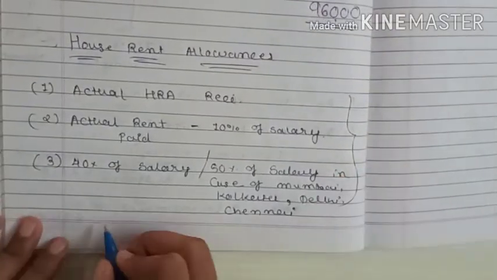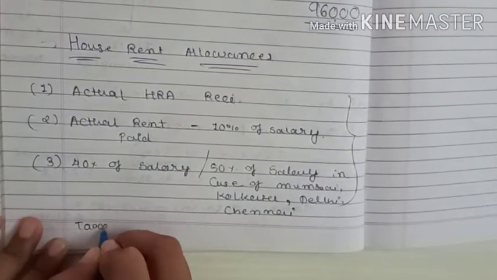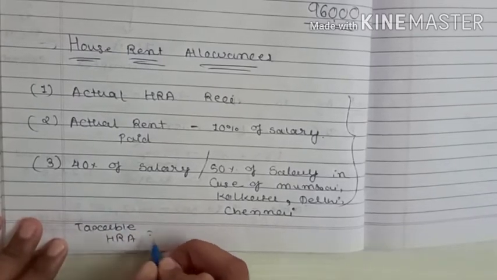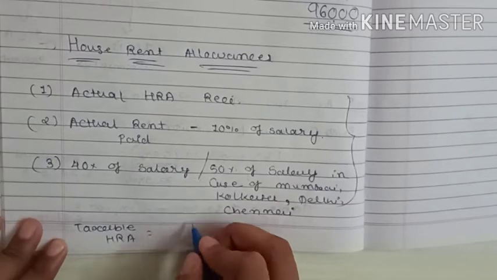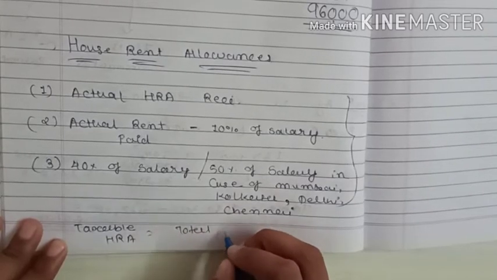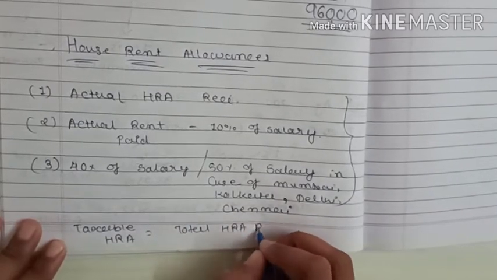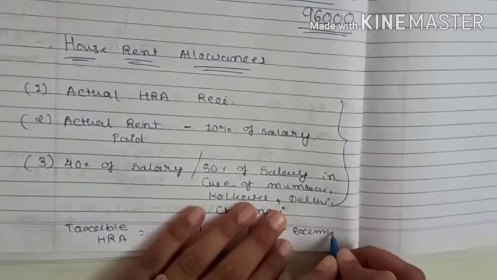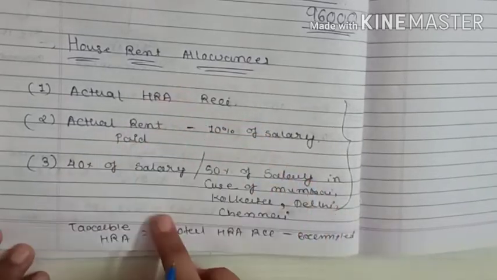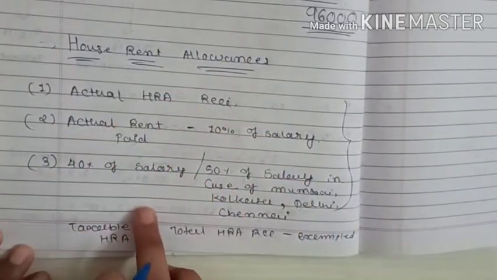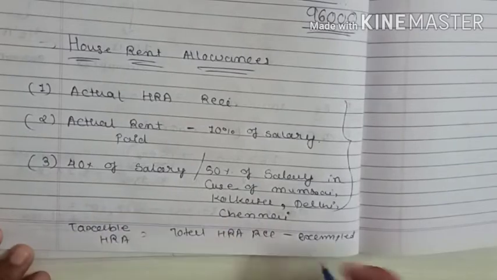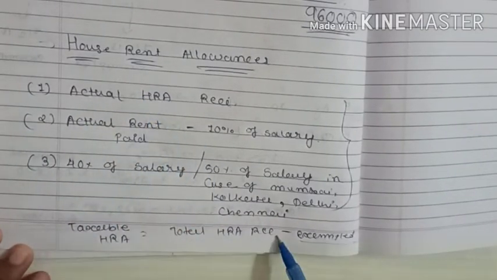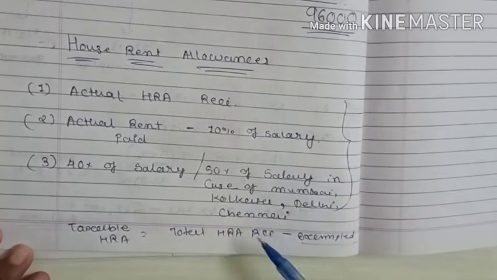How will we find the taxable amount? Taxable HRA is equal to total HRA received minus exempted amount. Which is the exempted amount? The least of the three is the exempted amount. We will deduct it from the actual HRA received.